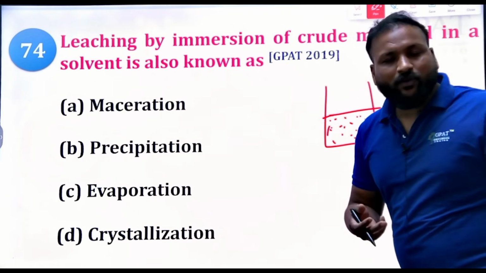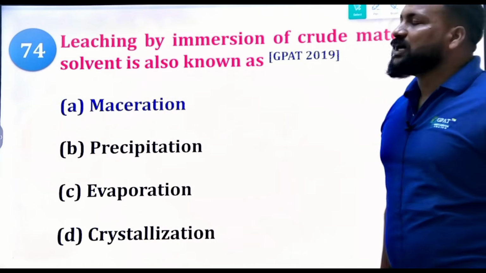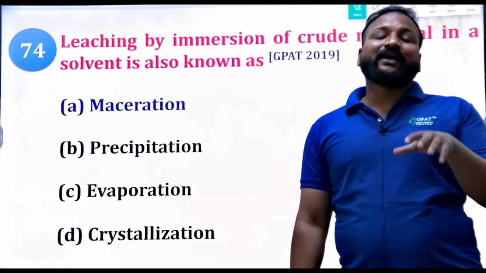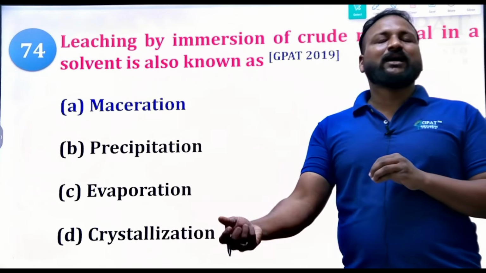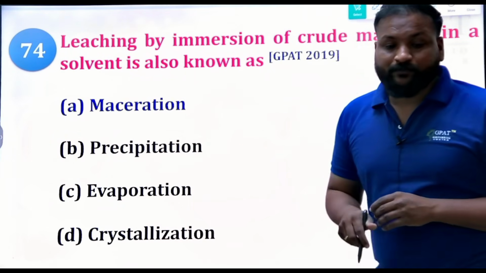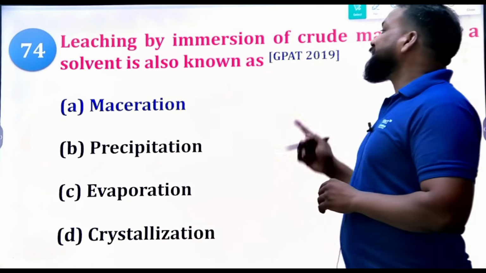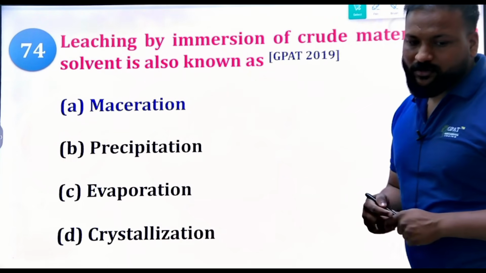What type of process is it? It is maceration. Without any heat or mechanical pressure, if the drug is coming out, the process is known as maceration. The question is from 2019. Maceration, precipitation, evaporation, crystallization. Clear? Yes.